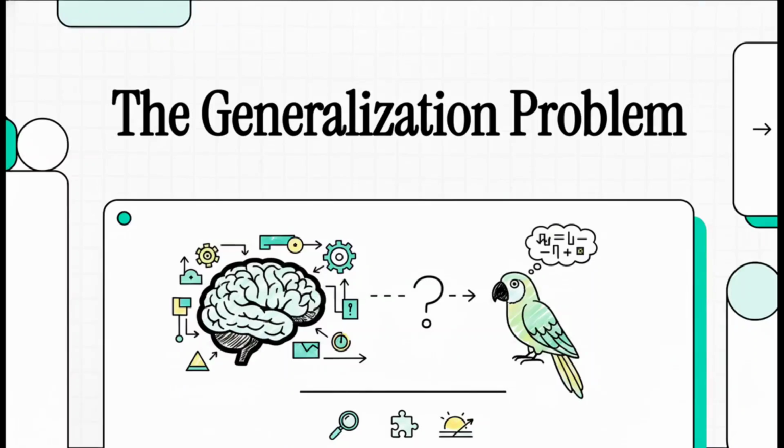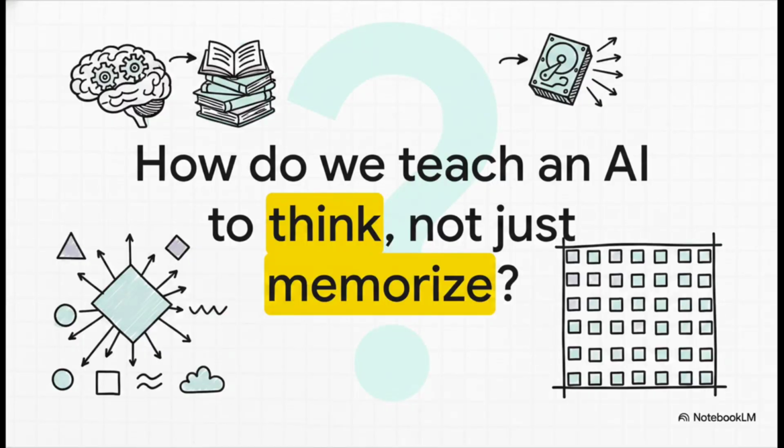All right, let's tackle one of the absolute biggest challenges in AI today. How do we build models that are genuinely smart and not just amazing at memorizing things? It's really the difference between true understanding and just being a super advanced parrot. So let's dive into how we can teach an AI to actually learn. This right here is the million-dollar question.